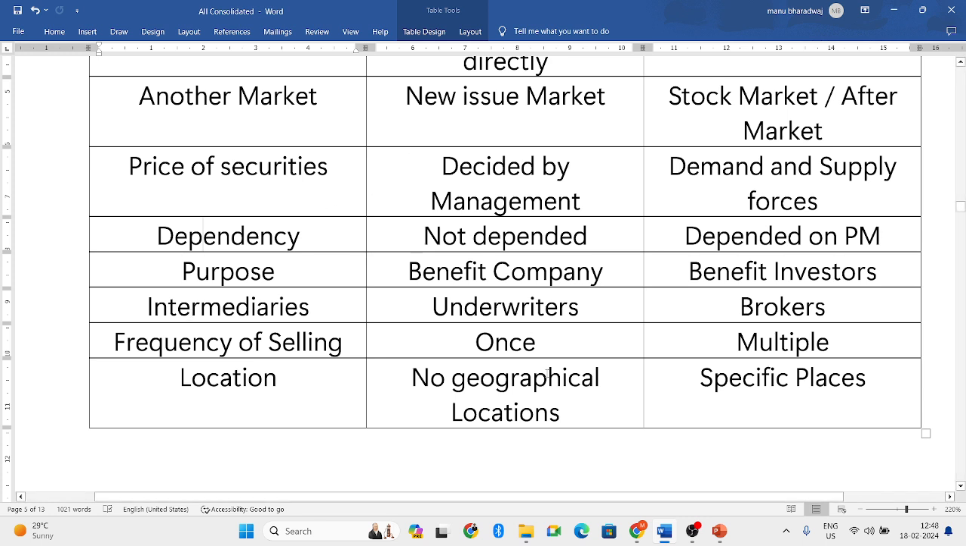Location. There is no geographical location for the primary market. There is no fixed location for the primary market. But for the secondary market, we have stock exchanges and all. So there are specific places.